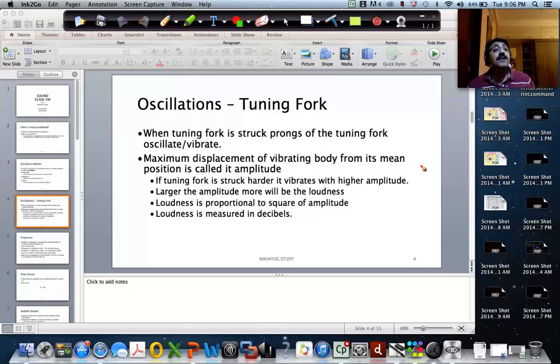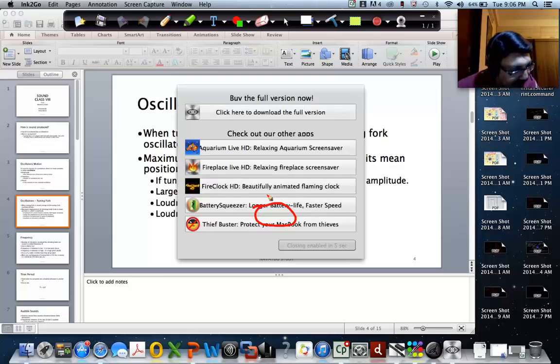And loudness is measured in decibels. For the time being, just think that it is measured in decibels. The reason I'm not explaining it is that it is a logarithmic scale, and you have not learned about logarithms yet. Without understanding logarithms, it's difficult for me to explain what a decibel is and how the decibel scale works.